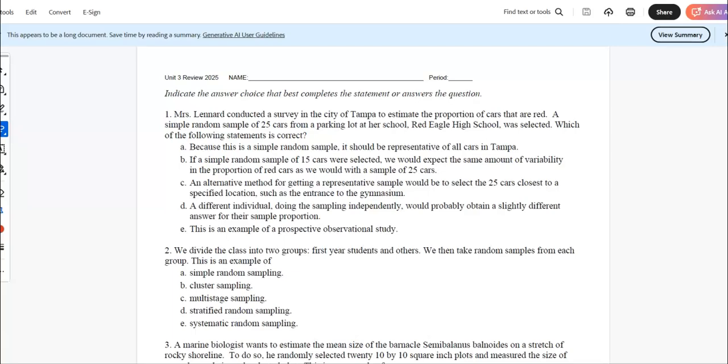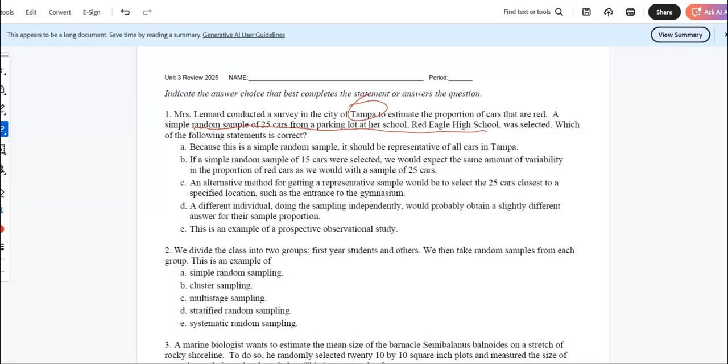Okay, here's the review. Mrs. Leonard conducted a survey in the city of Tampa to estimate the proportion of cars that are red. A simple random sample of 25 cars from a parking lot at her school, Red Eagle High School, was selected. Which of the following statements is correct? So that was kind of a convenient sample. I don't love that. It's just from her school, and we're trying to get all of Tampa, the whole city of Tampa. So I don't love this one, but let's look at the answers and see if we can eliminate some.